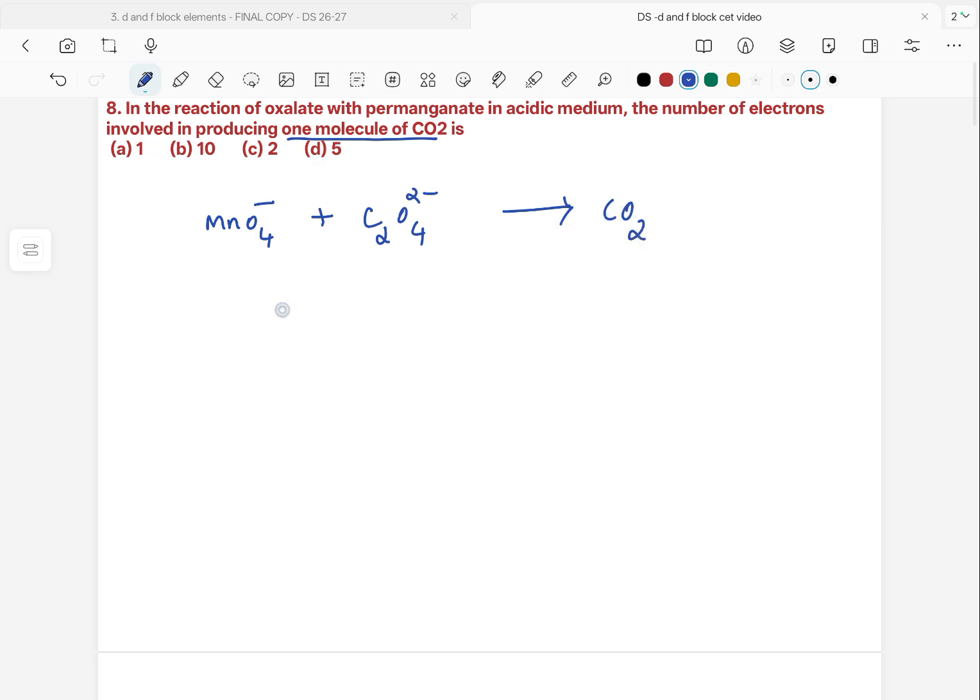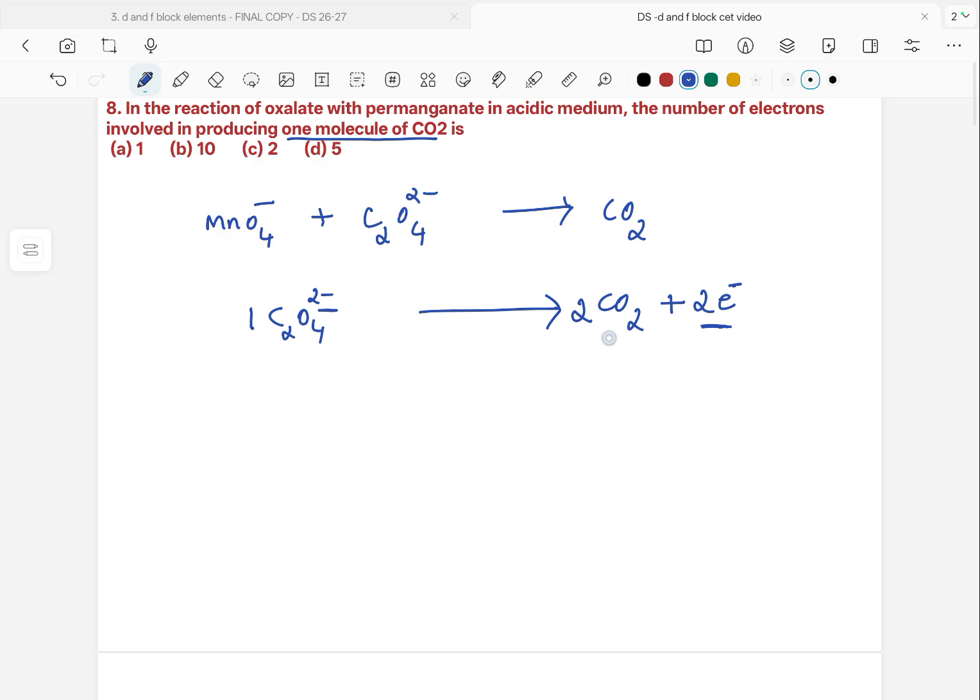Let us take the half reaction. Oxalate ions getting oxidized to CO2. Let us balance the reaction. There are 2 carbon atoms here, so I'll put 2 here. And now, when we balance the charges here, it is -2 here. So, I will add 2 electrons this side to balance the charges. From this reaction, we understand that one molecule of oxalate ion will lose 2 electrons in order to get oxidized